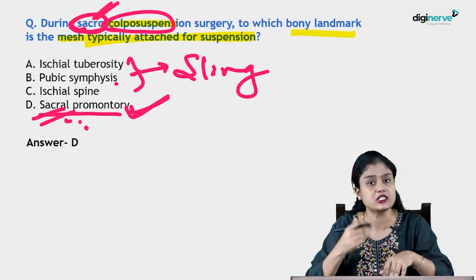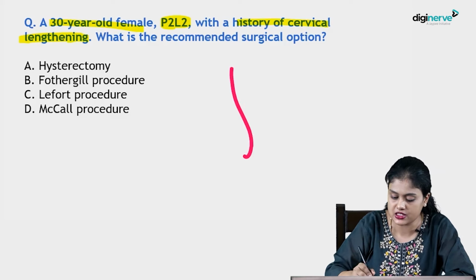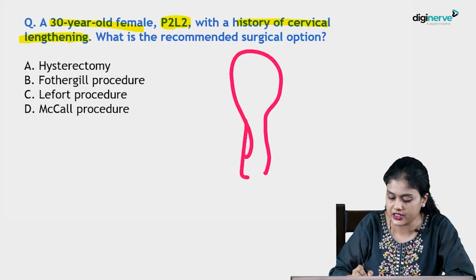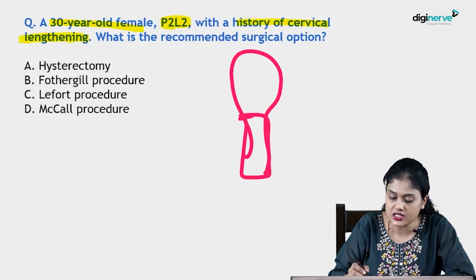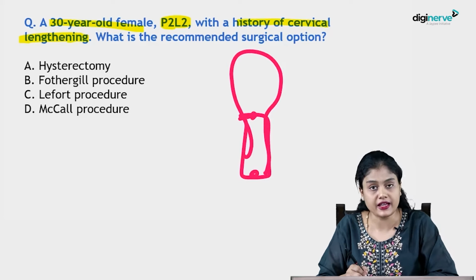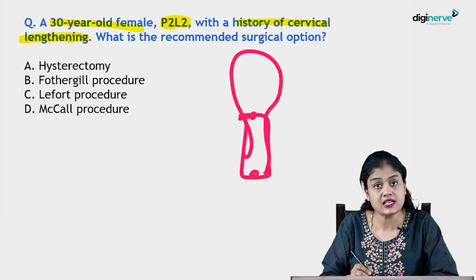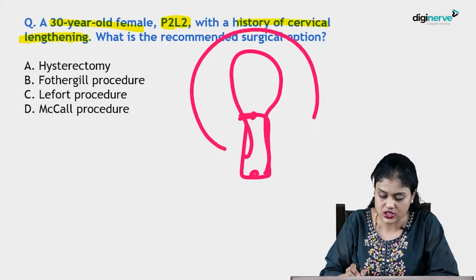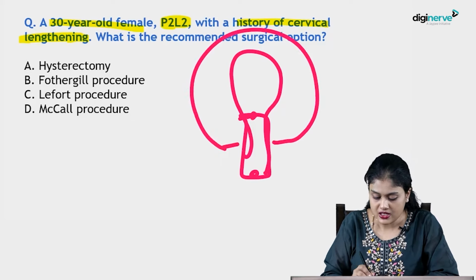A 30-year-old female, para 2 living 2, with a history of cervical lengthening. Okay, there is cervical lengthening. If this is the uterus, the cervical lengthening is there. What is the recommended surgical option? Since there is cervical lengthening, that will present as what? Prolapse, isn't it? Now this is the hymenal ring. So from the hymenal ring, this will be coming out. So the lengthened cervix is outside. So she might have complaints of prolapse. That is why you are going ahead with surgical management.